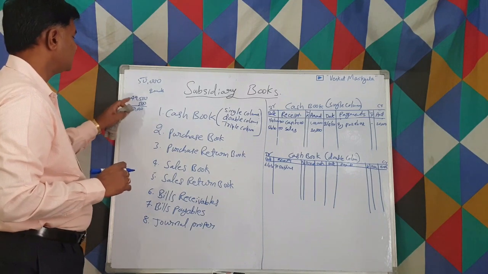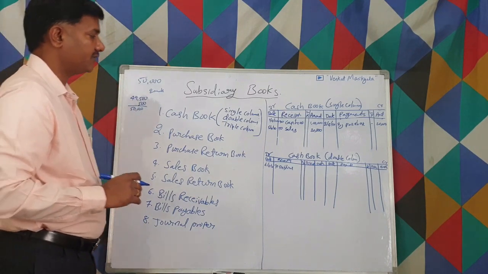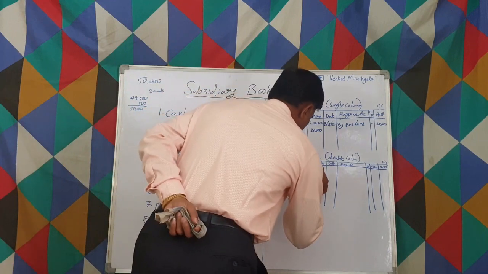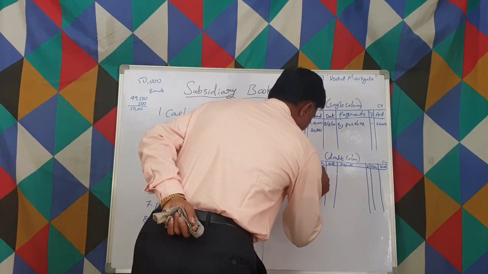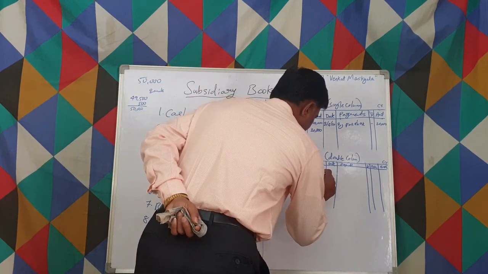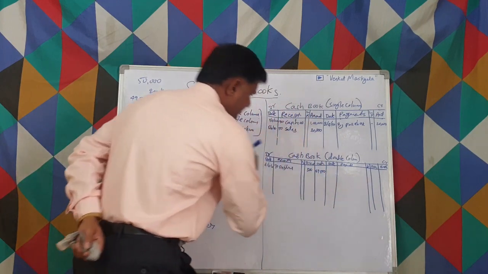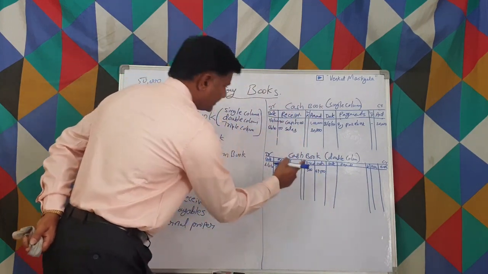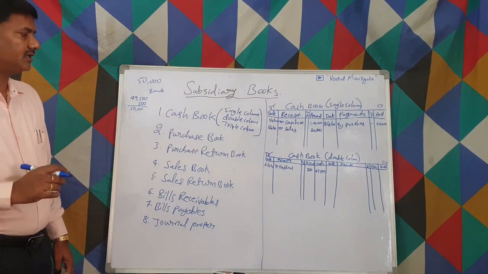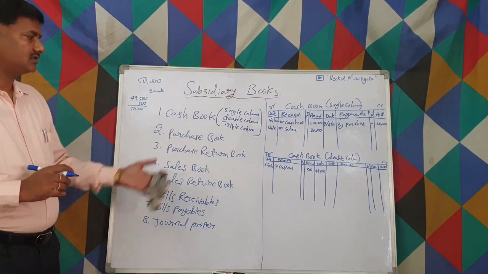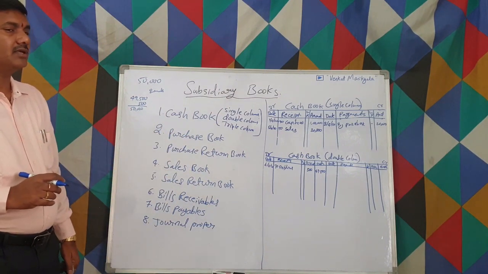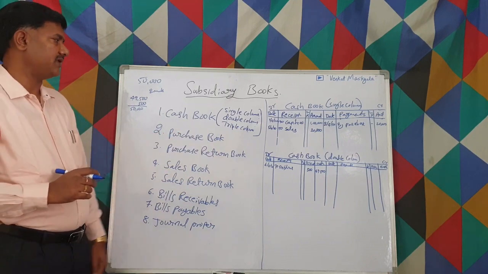The discount is 500, the cash is 49,500. In total, debtors is 50,000. This is one scenario we can have, and this is the benefit of the double column.